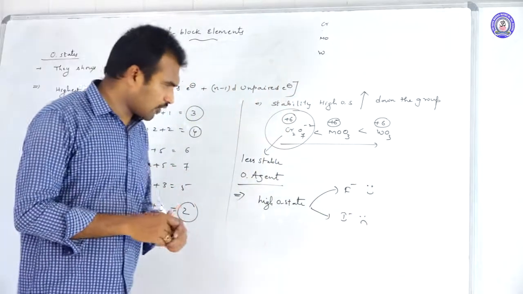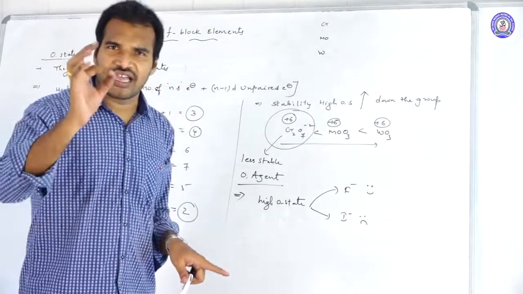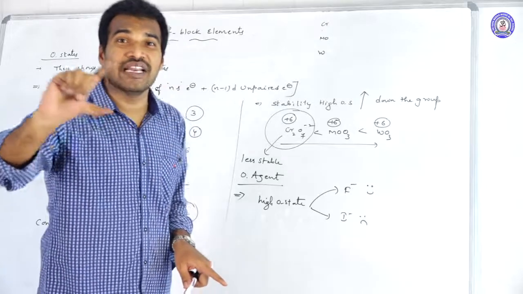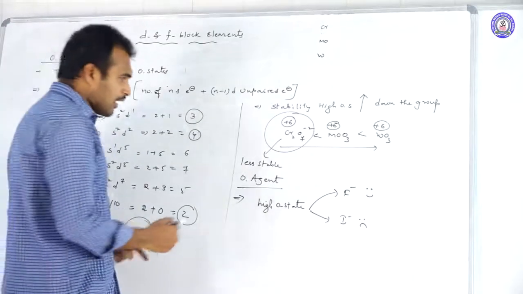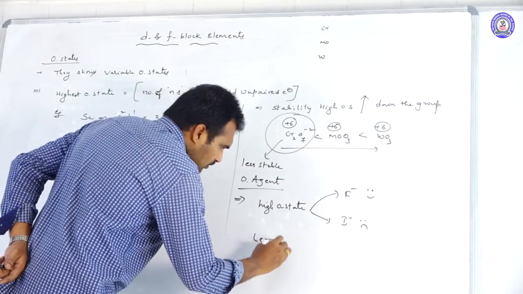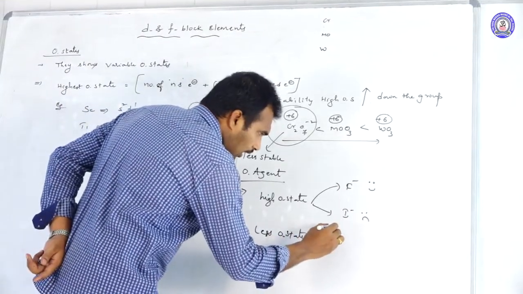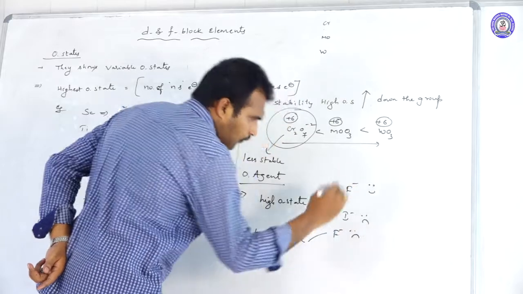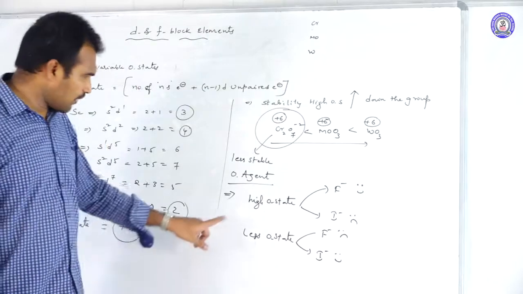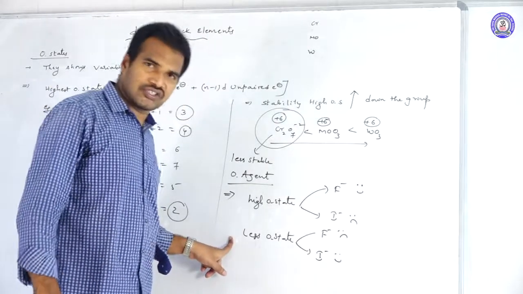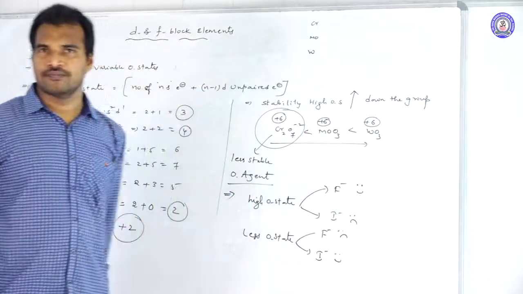So high oxidation state metal ions are stabilized by fluorides, not by iodides. Next, for low oxidation states it is reversed: they are unhappy with fluorides but happy with iodides. Whenever a metal ion is in a lower oxidation state, it will be stabilized by iodides, not by fluorides.